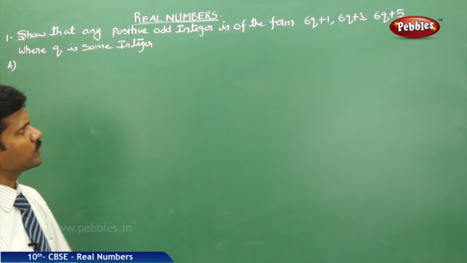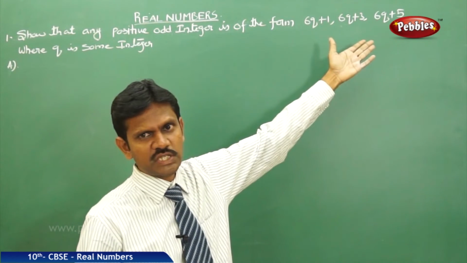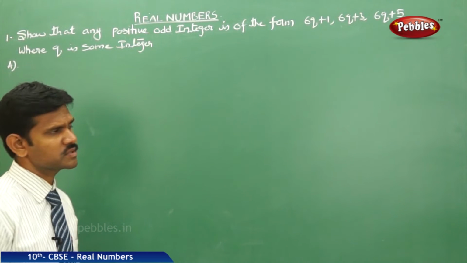Now here from the question, you have to show that 6q plus 1, 6q plus 3, 6q plus 5 represent only odd integers.